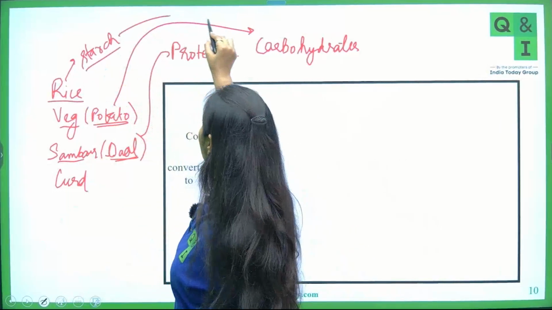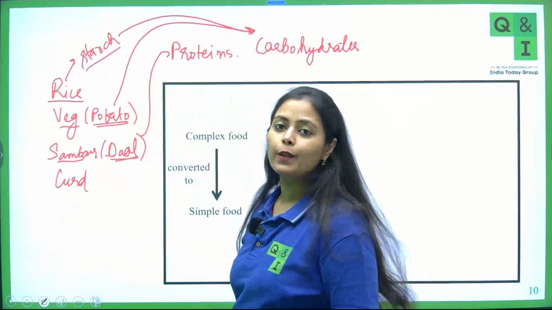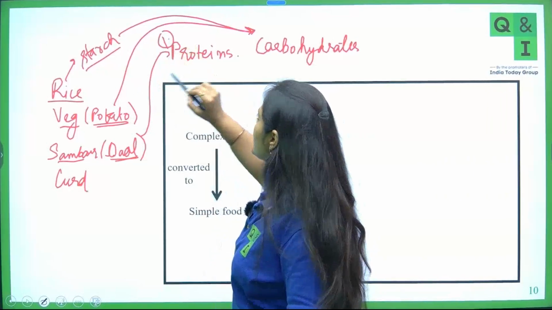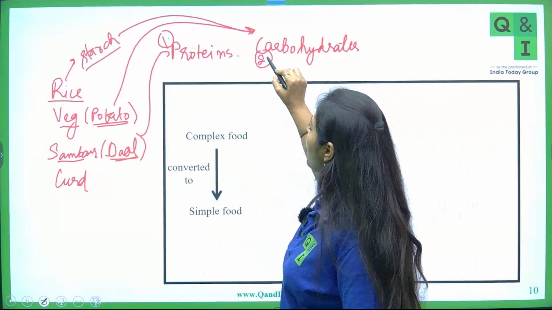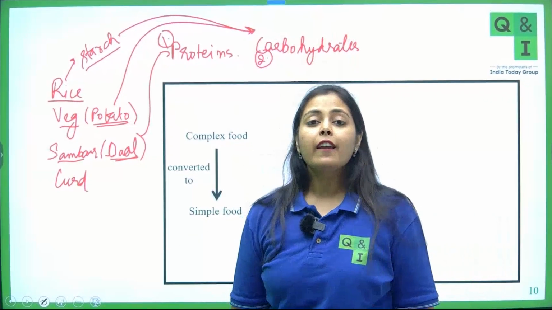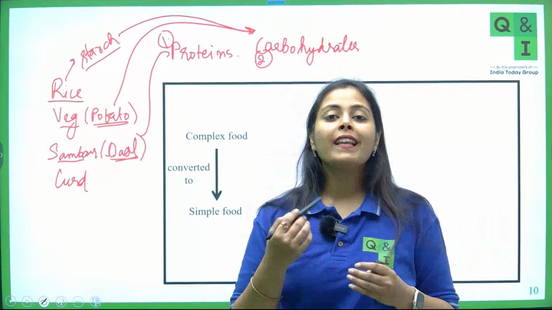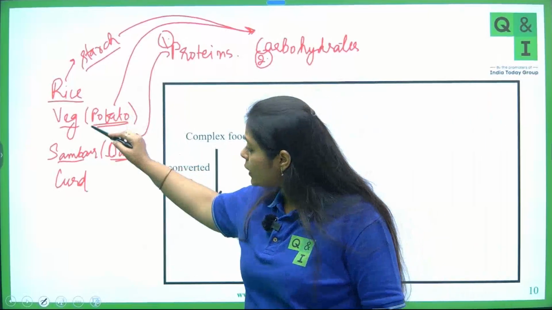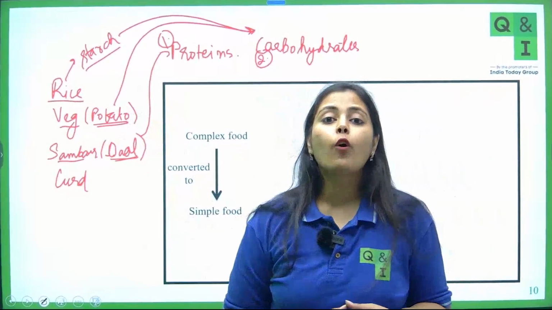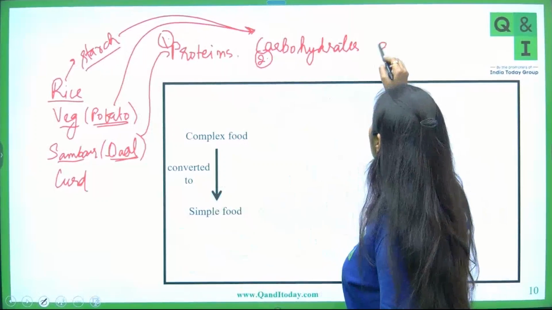Starch is also a type of carbohydrate only. So the first ingredient which the body has to digest is proteins. The second ingredient is carbohydrates. And if you take oily food, for example potato, then your body also has to digest fats.